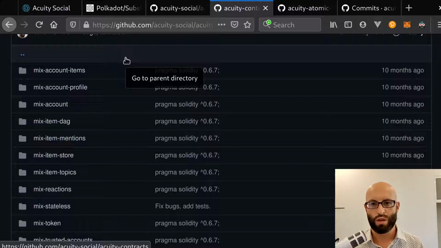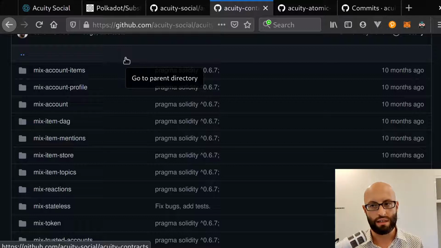There's two ways that these can be deployed to a Substrate-based blockchain. Either these smart contracts can be compiled with the standard Solidity compiler, which compiles into EVM bytecode, and then this can be deployed on a Substrate-based blockchain using the EVM palette.